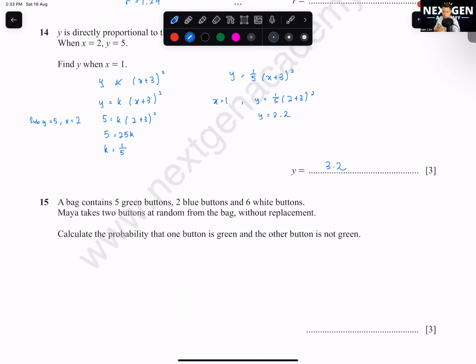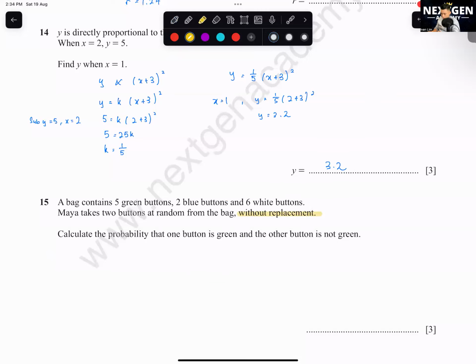Question 15. A bag contains 5 green buttons, 2 blue buttons, and 6 white buttons. Maya takes 2 buttons at random from the bag without replacement. So this is a without replacement type of probability question. You have to think, when I put my hand inside, I take out that item, I look at it, I record. Am I going to put the item back inside the bag? No. Without replacement means I take out the item and put it outside the bag. How would it affect it? Your total items inside the bag will be less by 1. Gotta keep this in mind.